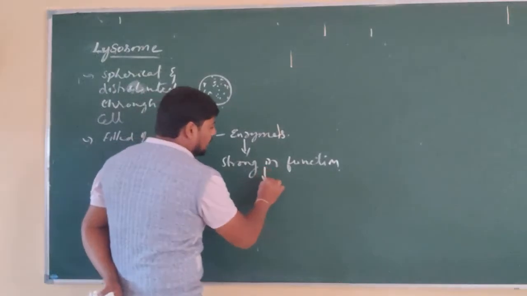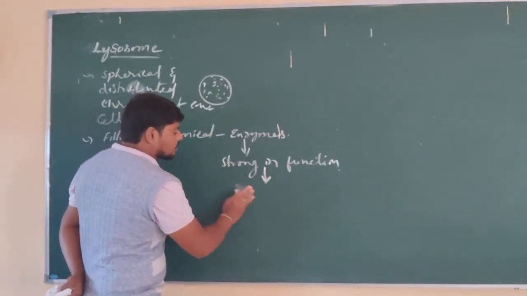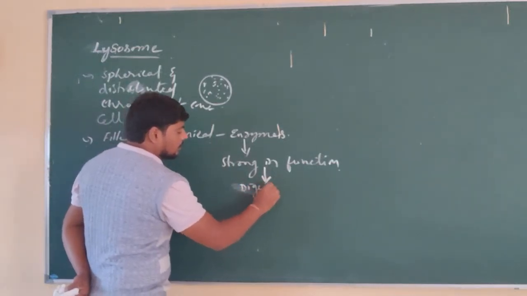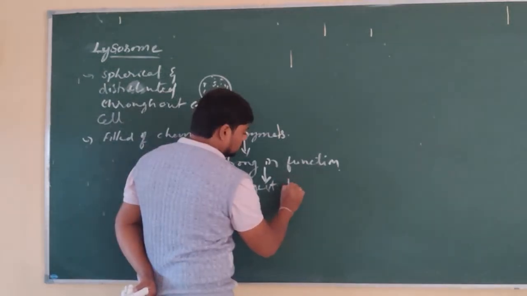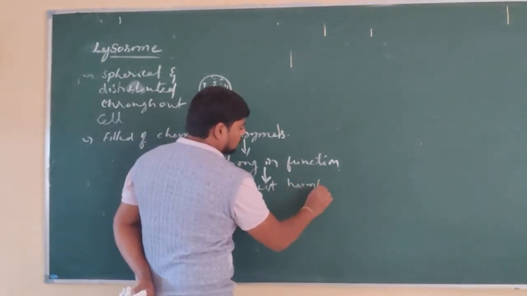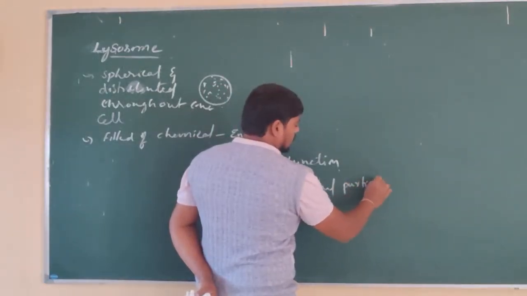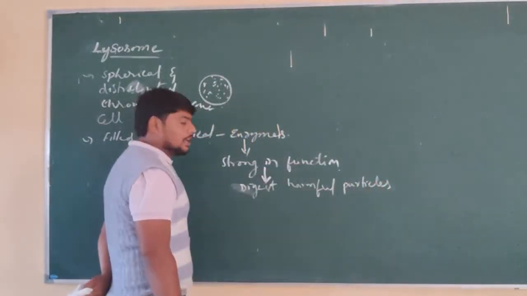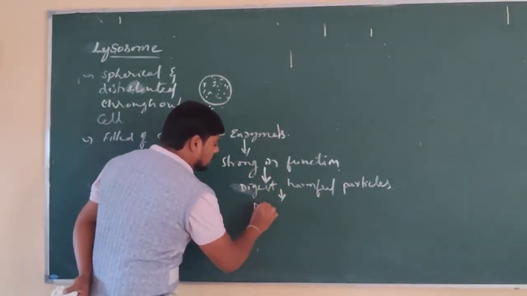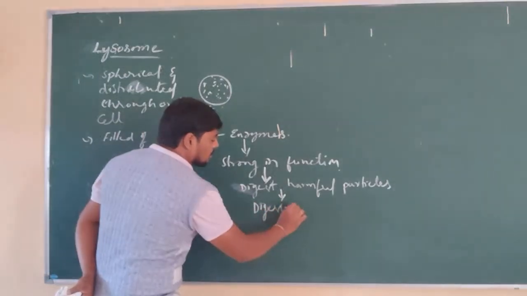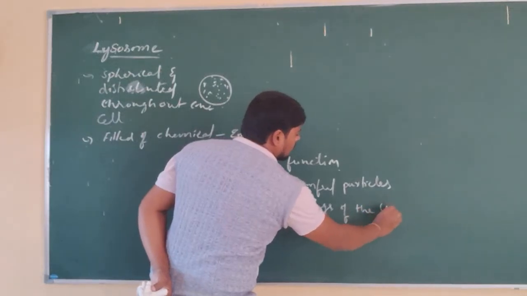The enzymes of the lysosome destroy or digest harmful particles which enter into the cell. Due to this digestion property, they are called digestive bags of the cell.